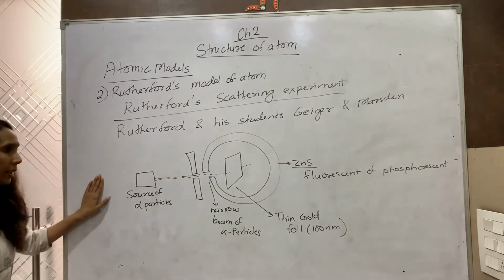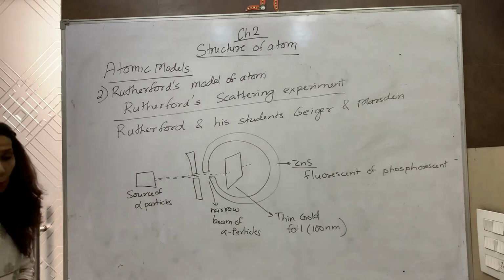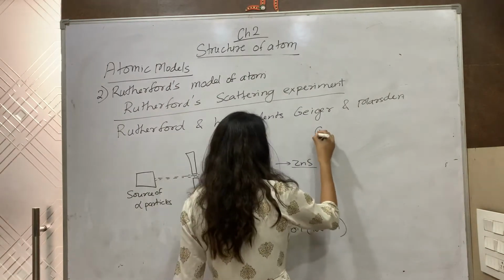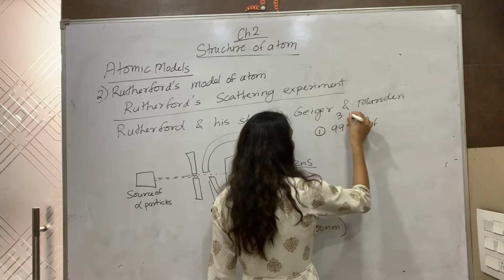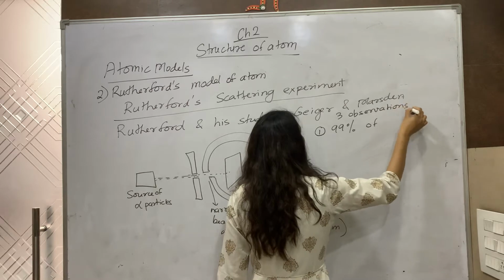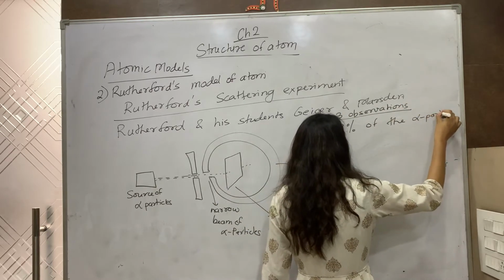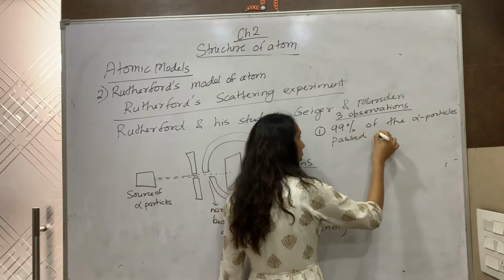This is the experimental setup, and now we will do its observations. He got three observations. 99% of the alpha particles passed straight through the gold foil.